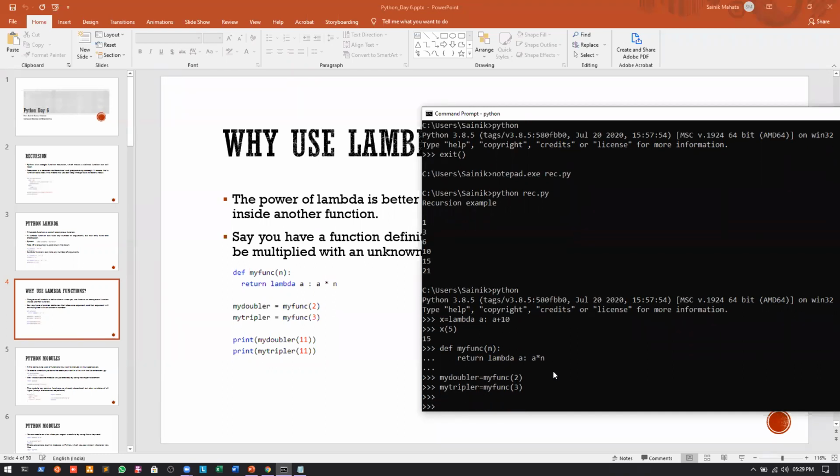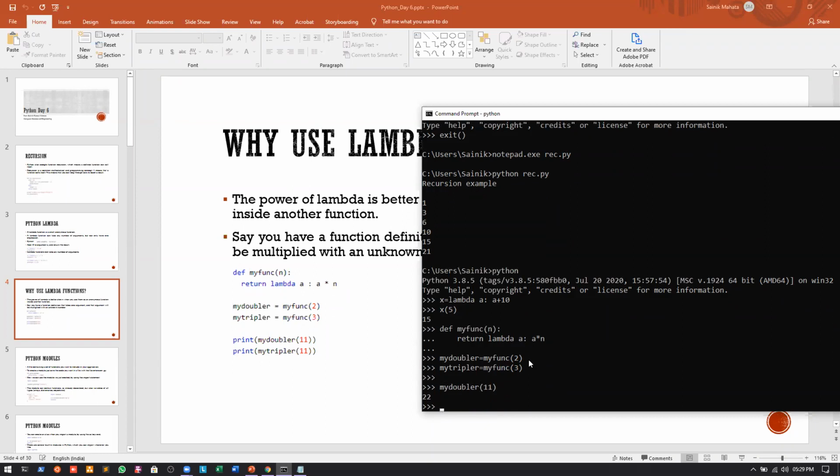Now, if I call my doubler and give 11 as the argument, 11 will be stored in a. Since it's a doubler, the value of n will be 2 and the value of a will be 11, so it will be 11 into 2, which is 22. Let us see whether the same thing happens. Yes, the same thing happens.